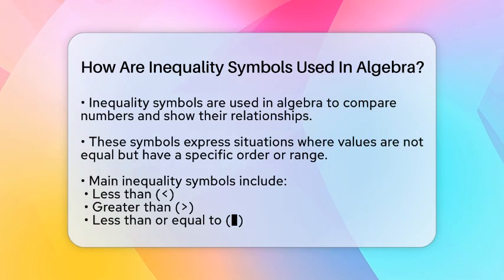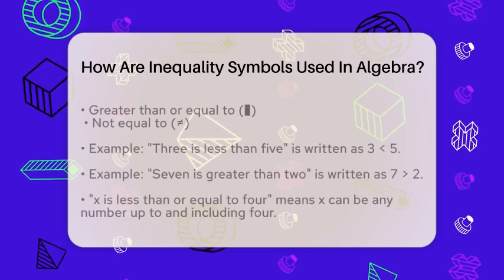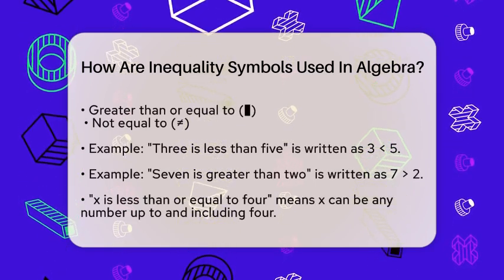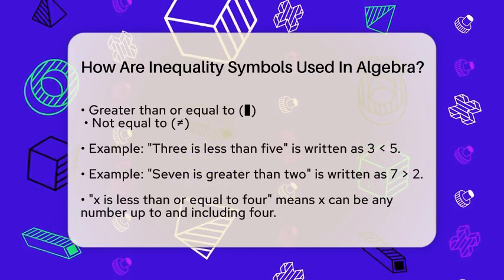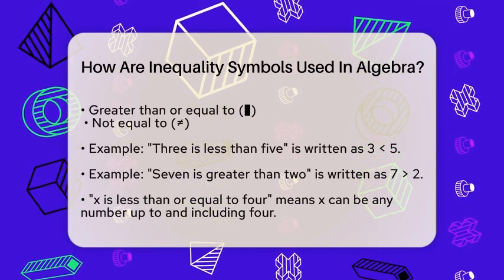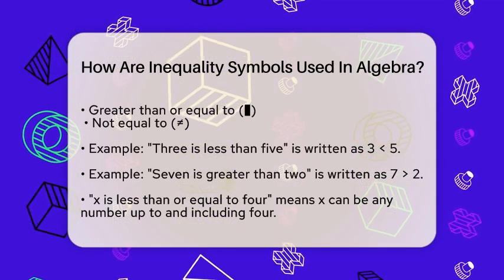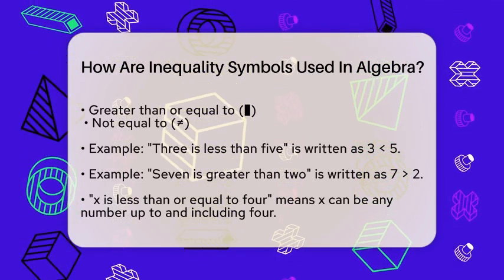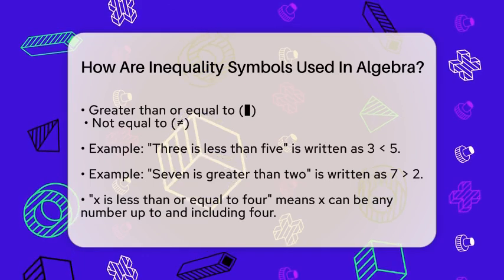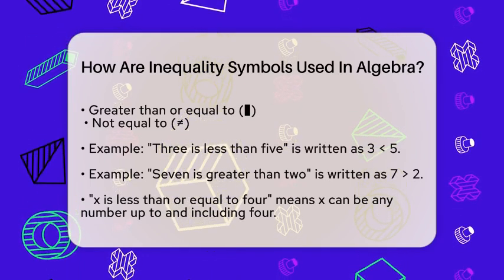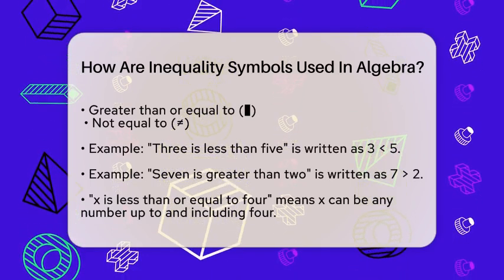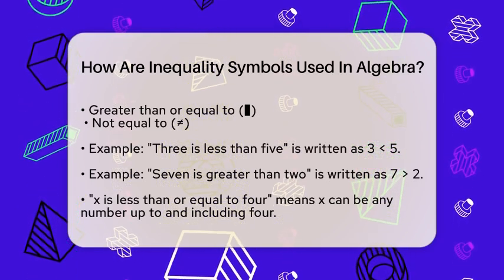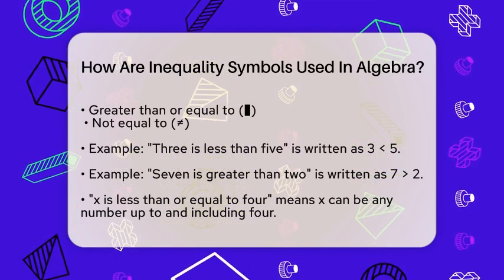Now, what about when values can be equal? For instance, if we say x ≤ 4, x is less than or equal to 4, it means x can be any number up to and including 4. Similarly, if we say y is greater than or equal to 10, y can be 10 or any number greater than 10. And when we want to show that two values are not equal, we use the symbol for not equal to. For example, if we say a ≠ b, it means a and b are different values.